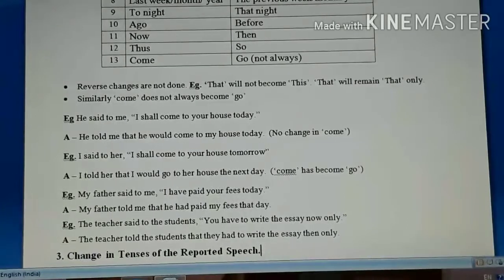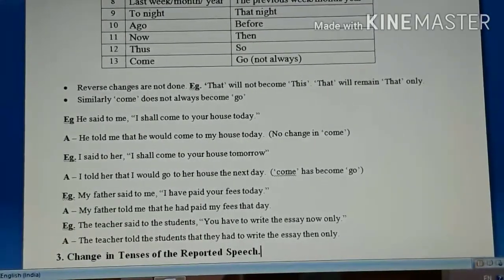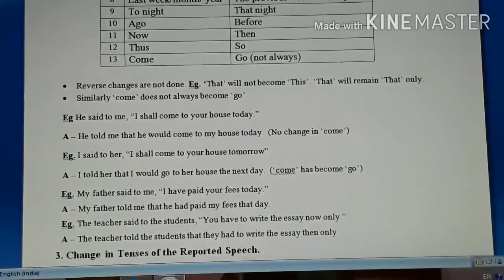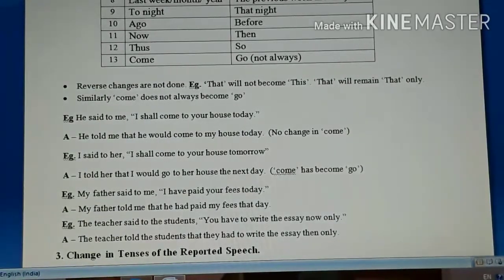So that is the second type of changes, students. Kindly keep all those changes in mind. Otherwise your entire sentence may be right, but because of that particular change which you are making wrong, the entire sentence will be marked wrong.